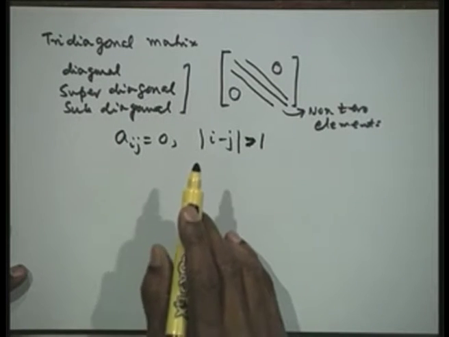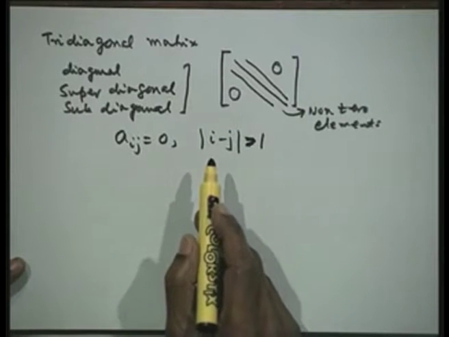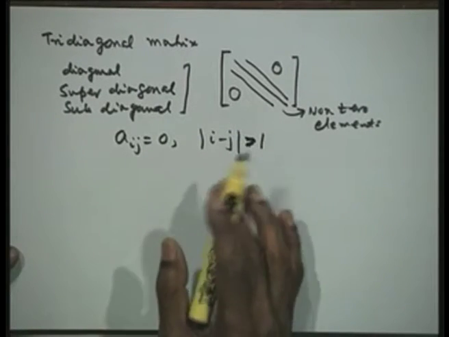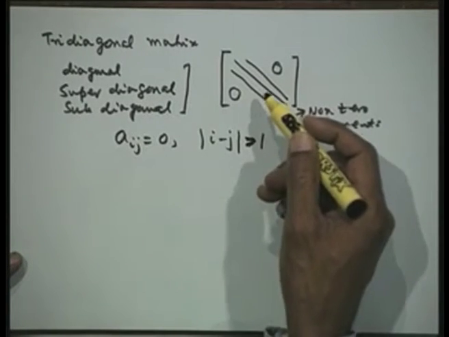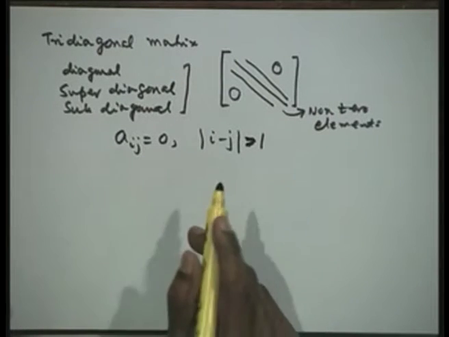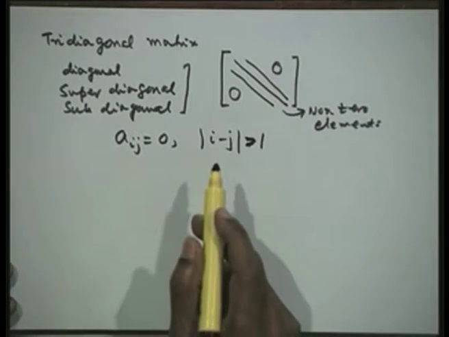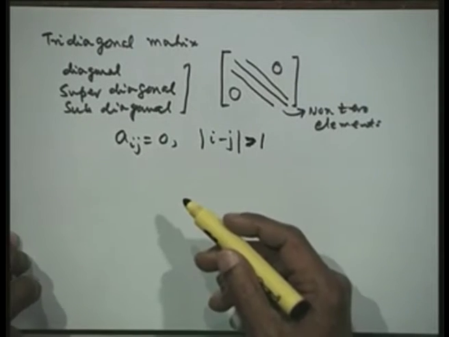So, the tridiagonal system is a very important thing that comes while solving ordinary differential equations by any difference method. We get a system of linear algebraic equations in which the system is only tridiagonal, and the solution of a tridiagonal system is one of the important and also the simplest of all the systems that we can get.